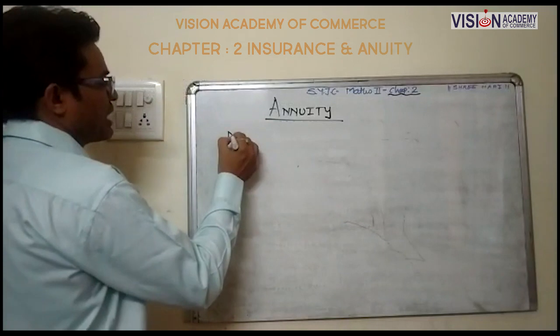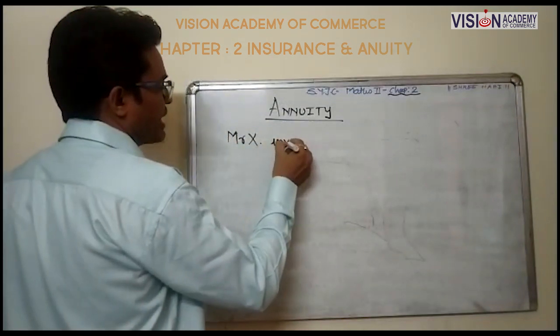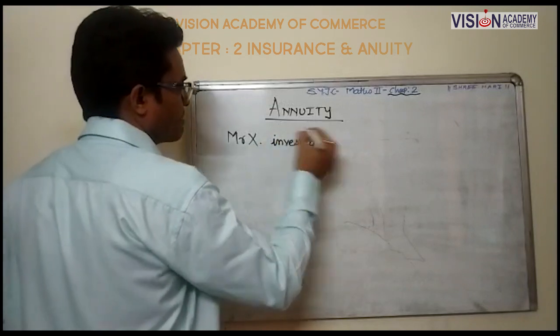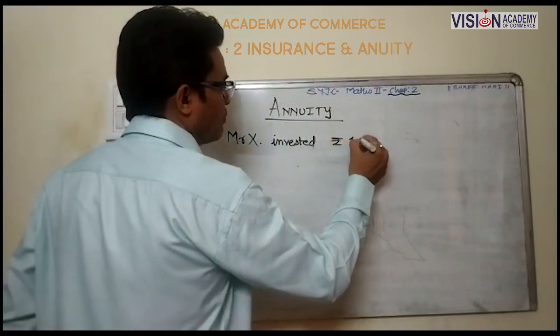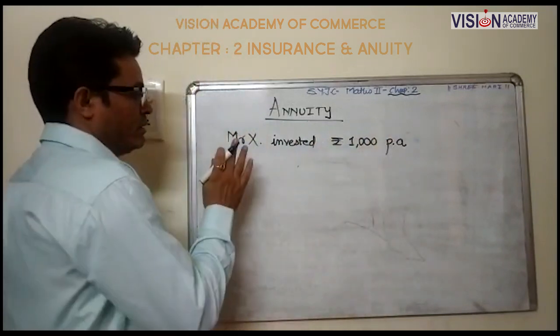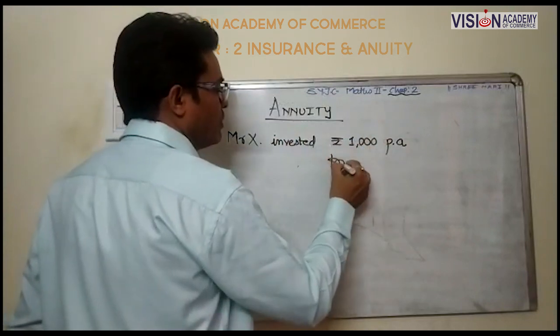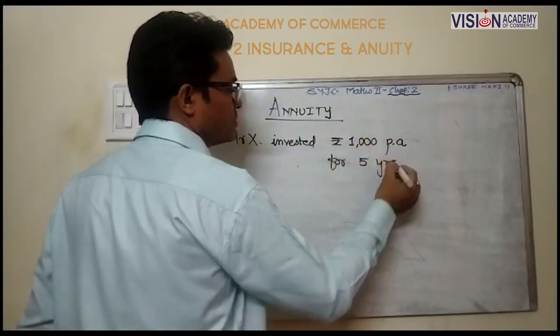Suppose Mr. X invested rupees 1000 per annum for 5 years.